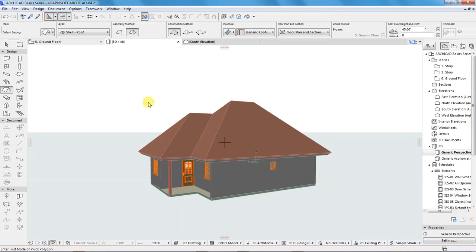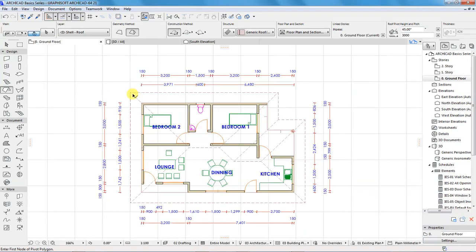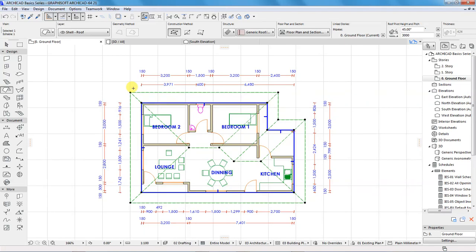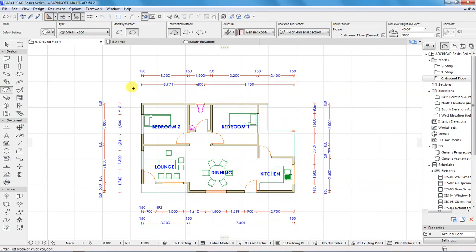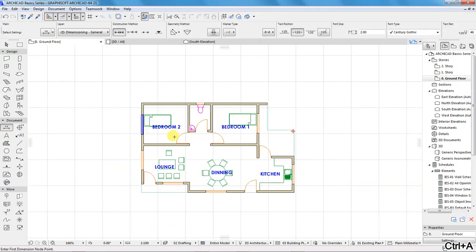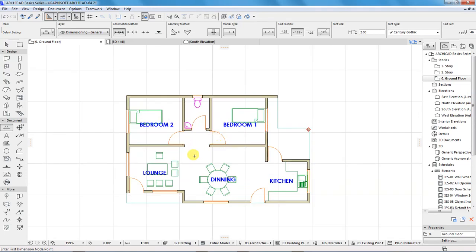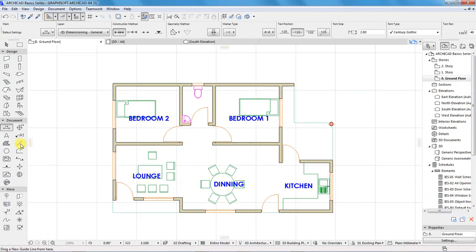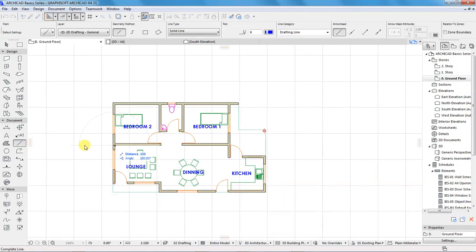So I'll go back to ground floor. Now select this roof and hit the backspace button and delete it. And I'll do away with these dimensions. So Control A, then delete. So this is our floor plan with the walls, the openings, and interior furniture. And I want one plane to reach this point and go. I think that is okay.